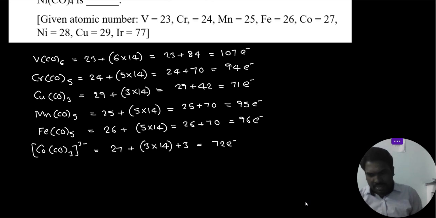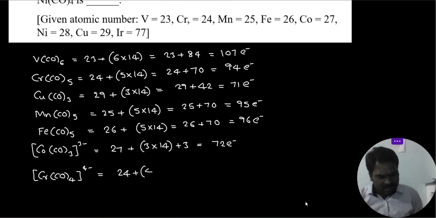Understood? Next, Cr(CO)4 4-: chromium 24 plus 4 into 14, and minus 4 means we should add 4 electrons. Then 84 electrons.